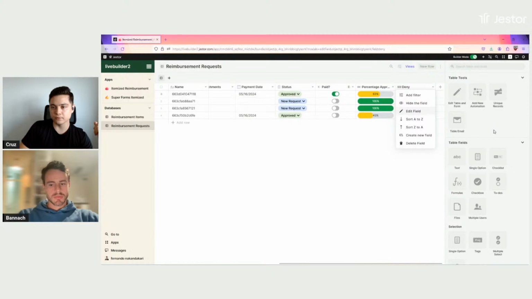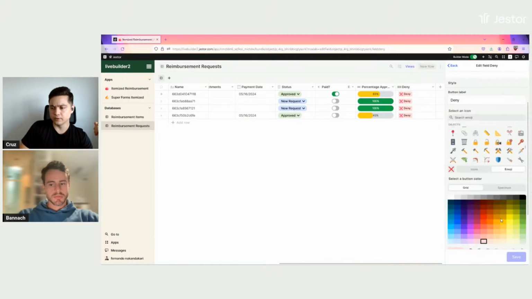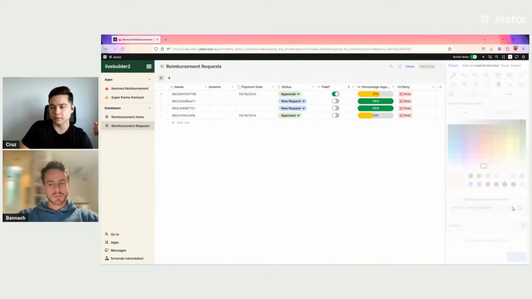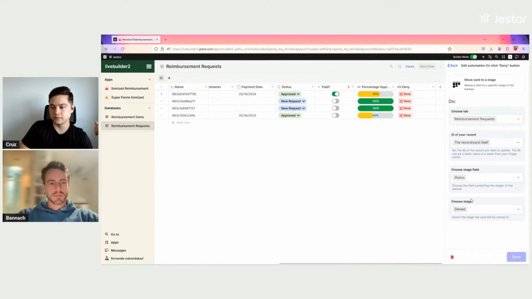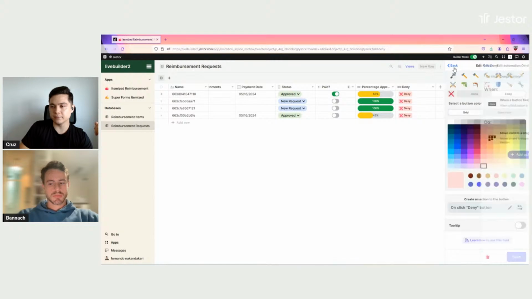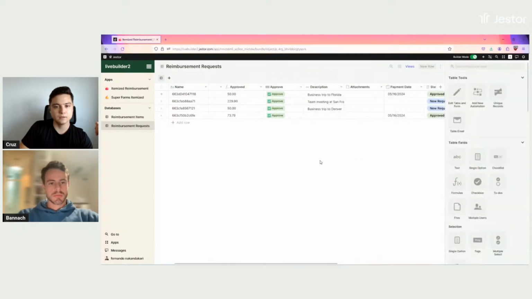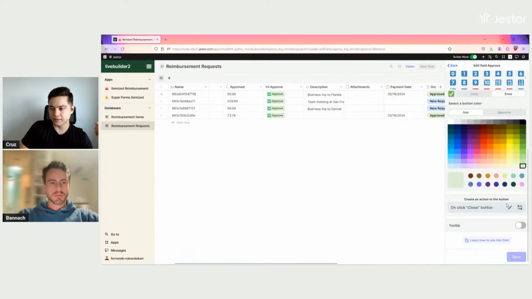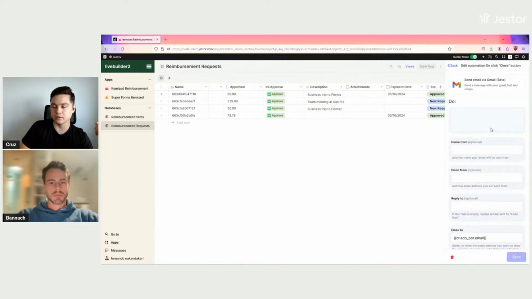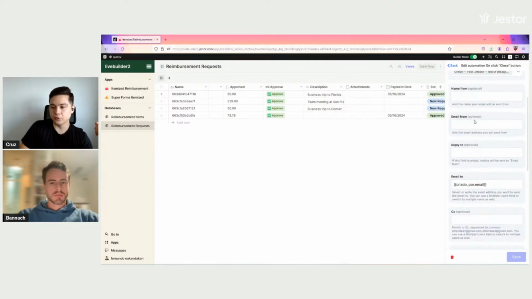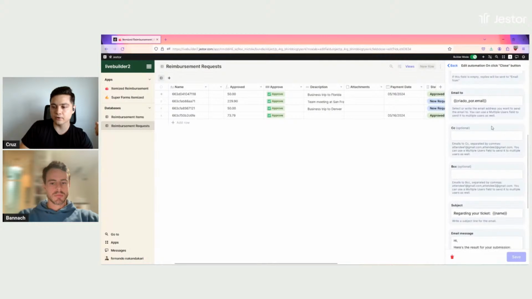So if I open the automation here, you're going to see that all this button is doing is moving the record to denied. And I also have a similar button for approve, and that is doing something a little bit different, which is I'm sending an email to the person who created the record, right? I'm using a Google integration here, but you could also use Microsoft, for example.